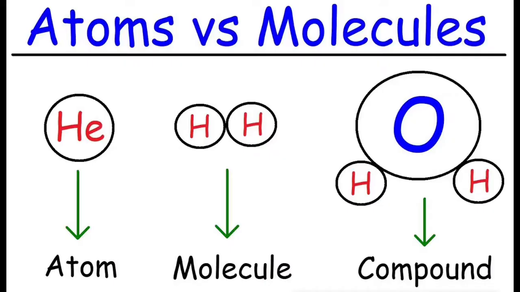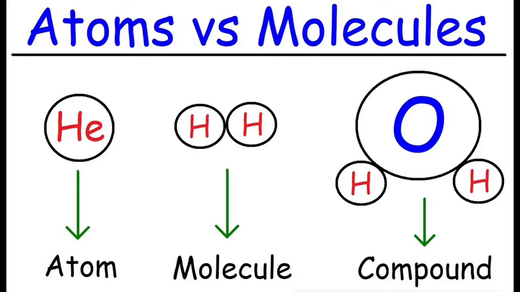Now atoms and molecules. When you have one single atom of helium, it looks like this. Okay, He, a single atom of helium. When you have two or more atoms of the same type, and I'm mentioning same type, like over here, two hydrogen atoms are placed together, that means it forms a molecule of hydrogen. Now if you see the third one, that is a compound. Compound means when you have a mixture of two or more molecules, it forms a compound.